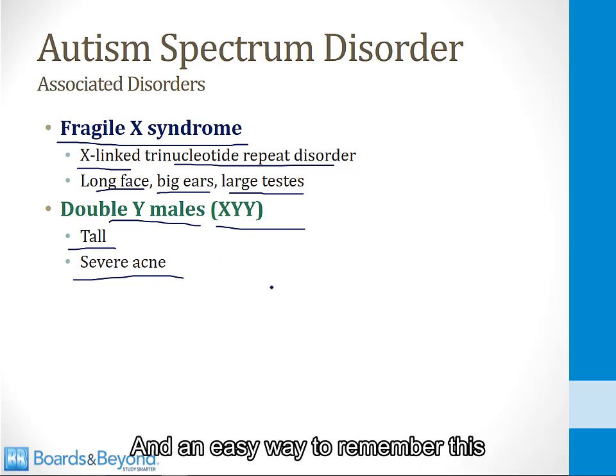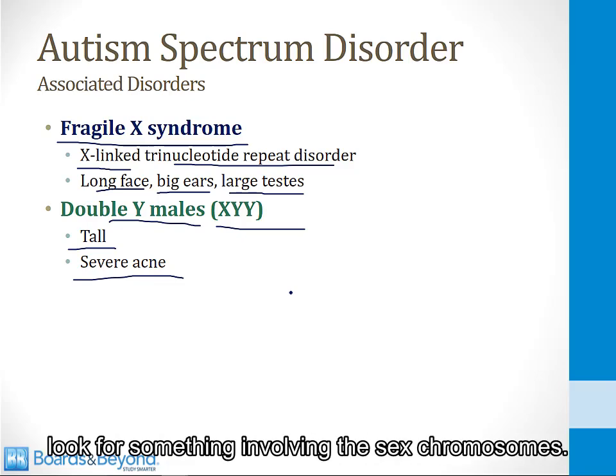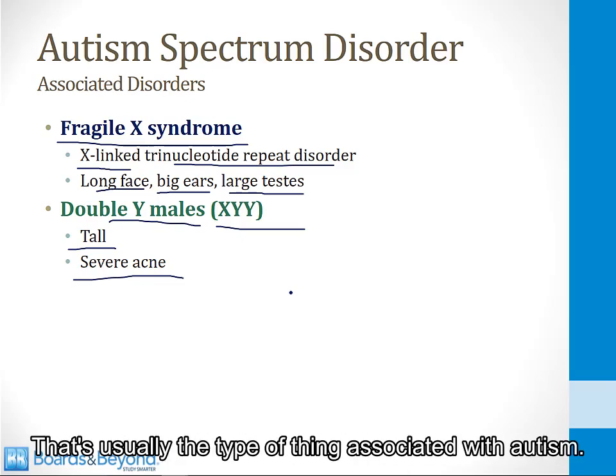And an easy way to remember this is both of these are genetic disorders associated with the sex chromosomes. So if you forget the exact disorders and you have a board question, look for something involving the sex chromosomes. That's usually the type of thing associated with autism.